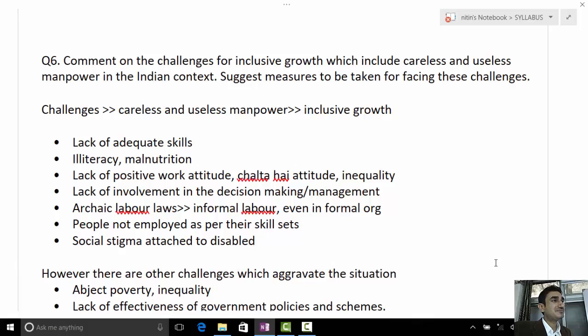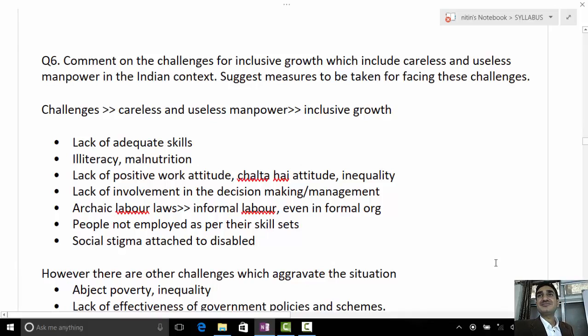The words careless and useless are not the right words to be used because each and every living being has some purpose. But in Hindi also they have written laparwa. It is the responsibility of the government to properly use everyone. Then we can write reforms and everything. Whatever may happen, they have asked the question.